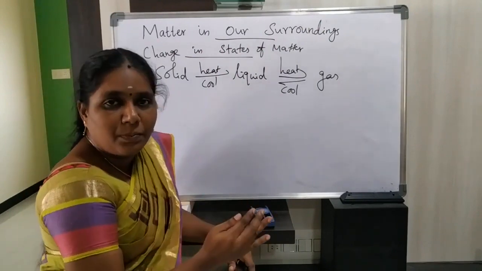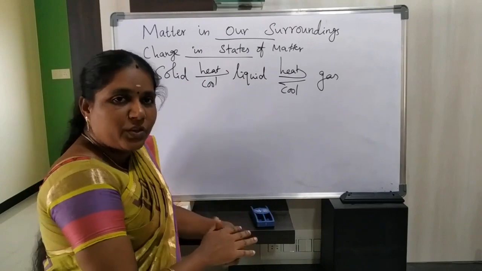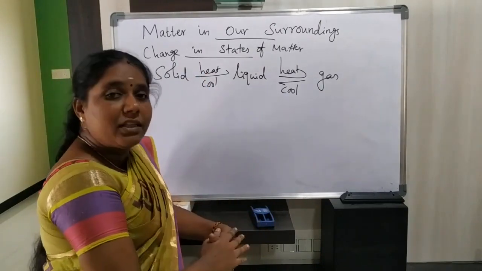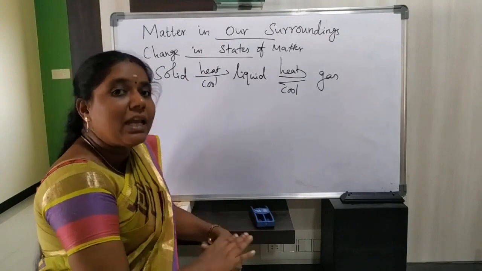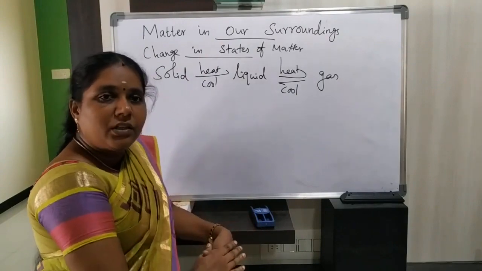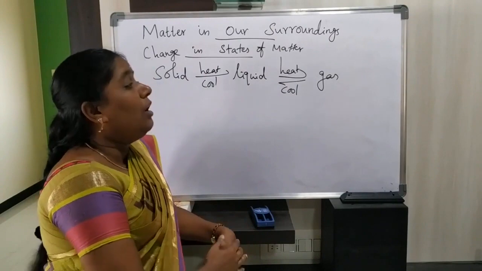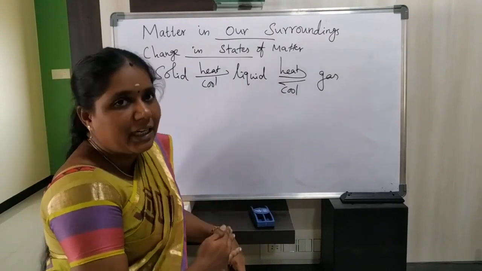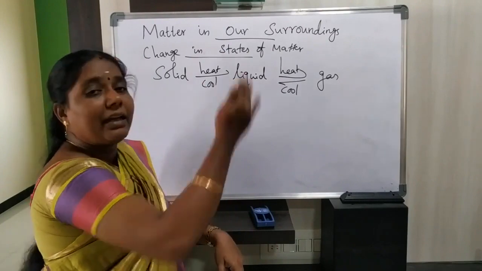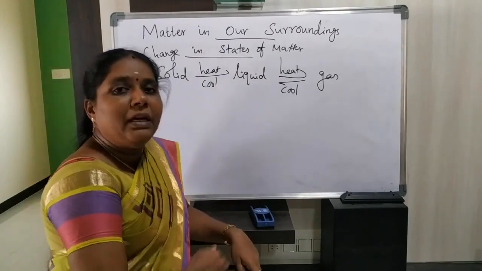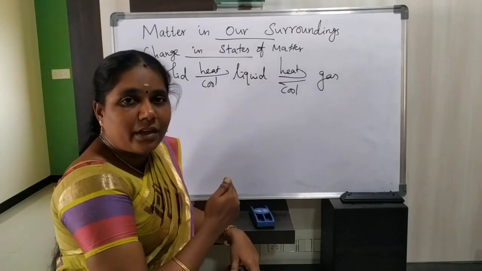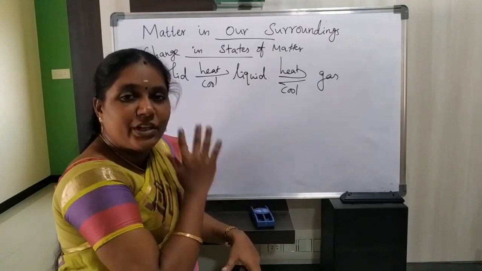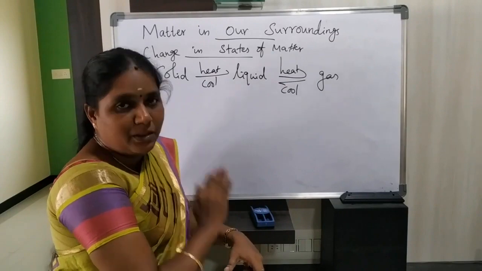By increasing temperature or decreasing pressure, we can convert one state of matter into another state, as well as by decreasing temperature and increasing pressure. So matter can change from one state into another with the help of changing temperature as well as changing pressure.